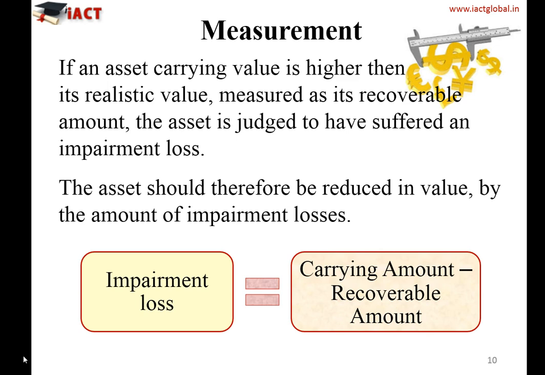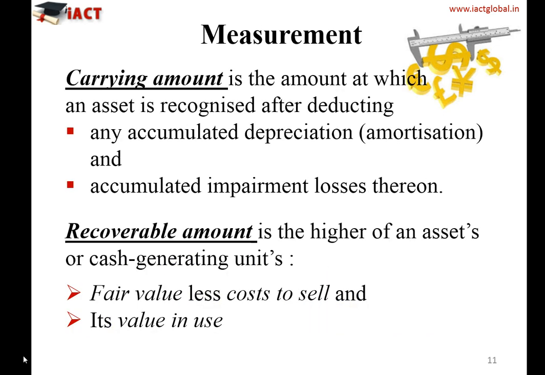So we've already understood the definition of impairment and impairment loss. Now let's understand the technical definition of carrying amount and recoverable amount. Carrying amount is the amount at which the asset is recognized after deducting any accumulated depreciation or amortization and accumulated impairment losses thereon. So the carrying amount is the cost after deducting depreciation in case of tangible assets, or amortization in case of intangible assets, and any accumulated impairment losses.